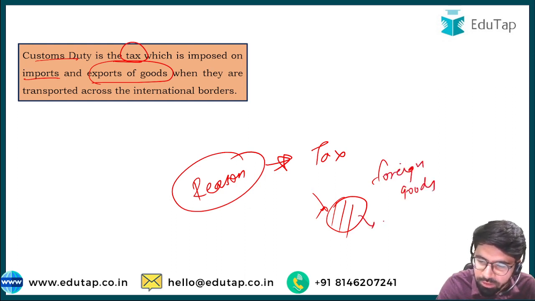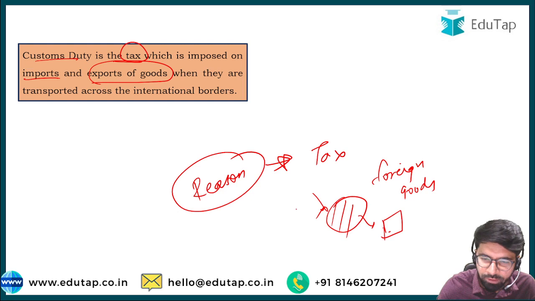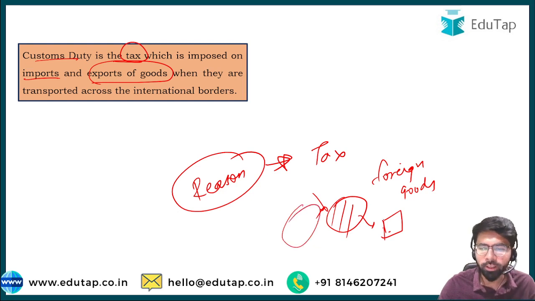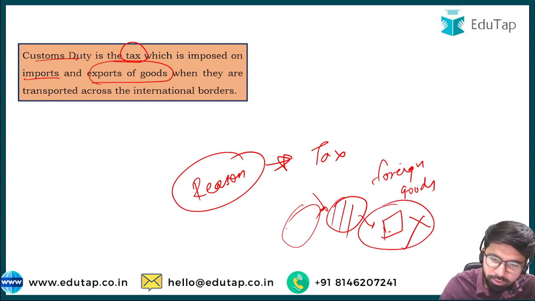Then the Indian domestic manufacturing companies will not have any profit or incentive to manufacture products. So if you start importing in large quantity, that hampers the domestic manufacturing industries. So in order to prevent the domestic industries from failing, the customs duty is imposed.